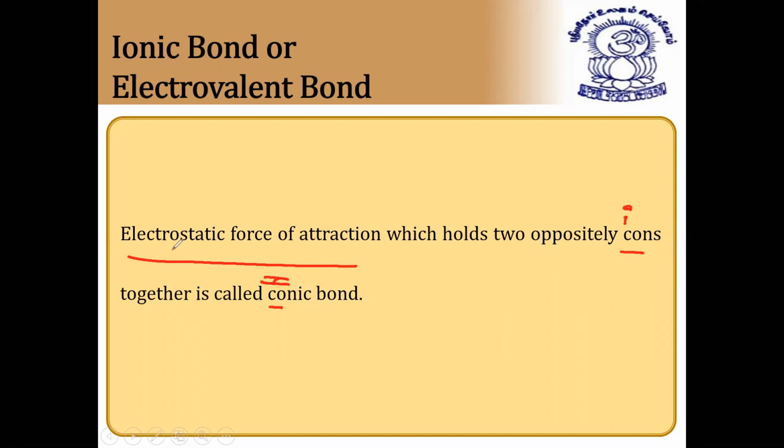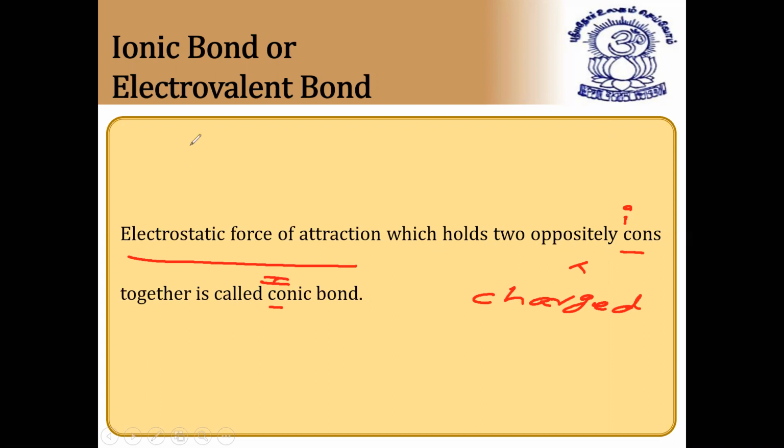So what is an ionic bond? It is the electrostatic force of attraction which holds two oppositely charged ions together.